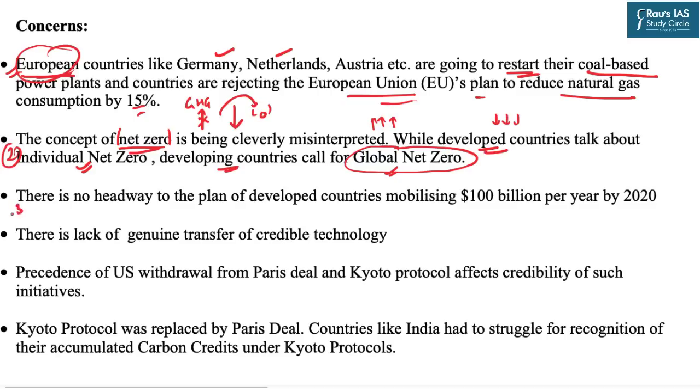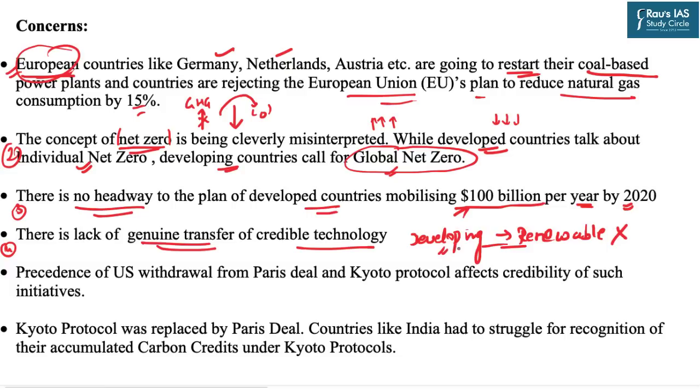Then the third concern is that earlier the developed countries had pledged to provide $100 billion per year by 2020, but they didn't do that. And after that, we are not having any headway to plan for this, how to go for this. So there is no headway to the plan of developed countries mobilizing this amount of finance. There is also a lack of genuine transfer of credible technology from the developed to the developing countries. And that is why developing countries are not able to pick up the renewable sources of energy easily.